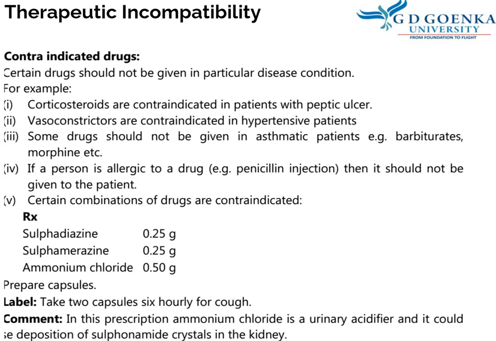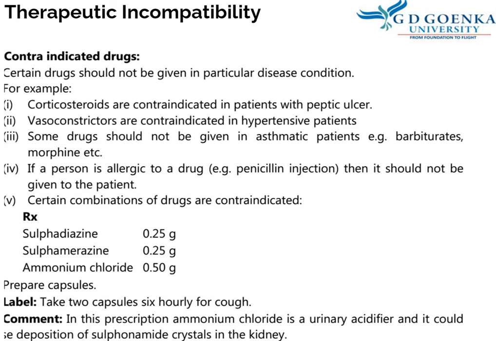Contraindicated drugs. Certain drugs should not be given in a particular disease condition. For example, corticosteroids and peptic ulcers. Vasoconstrictors are contraindicated in hypertensive patients. Some drugs should not be given in asthmatic patients, like barbiturates or morphines. And people who are allergic to penicillin should not be given it. Certain combinations of drugs are contraindicated, like sulfadiazine, sulfamerazine and ammonium chloride.